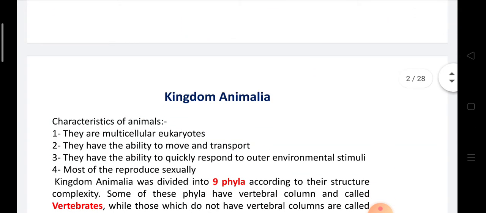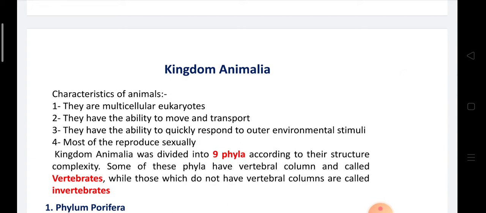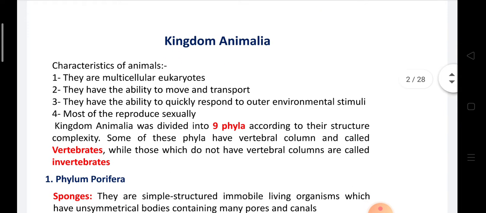Will we talk about kingdom Animalia? Under it belong all animals. Animals are characterized by being multicellular eukaryotes that have the ability to move and transport. They have the ability to quickly respond to outer environmental stimuli. Most of them reproduce sexually. Kingdom Animalia is divided into 9 phyla, so this is the biggest kingdom in classification.